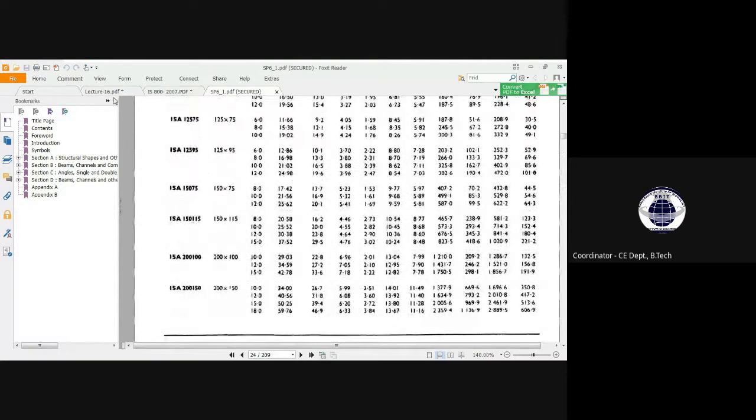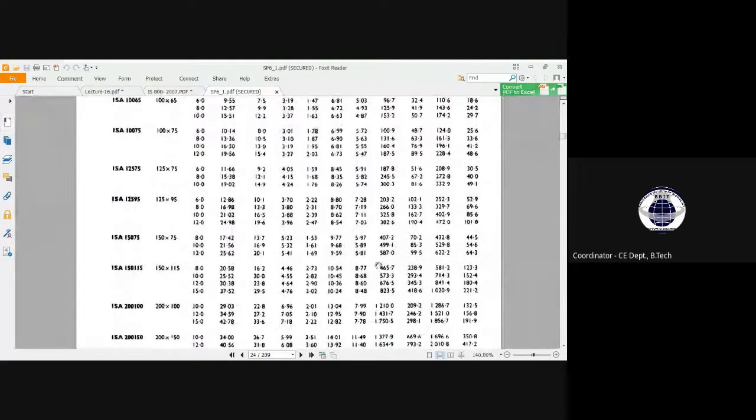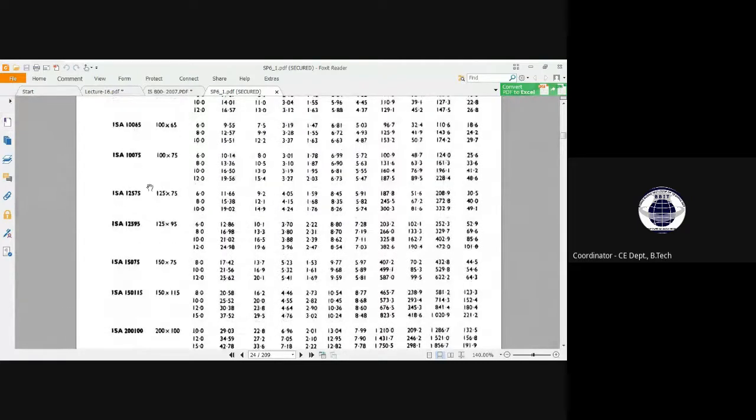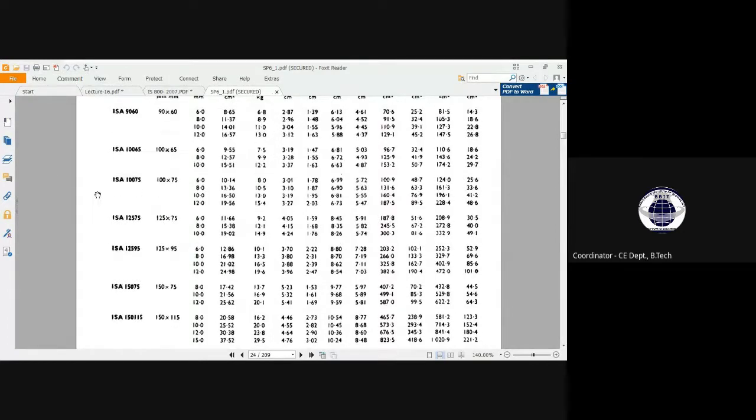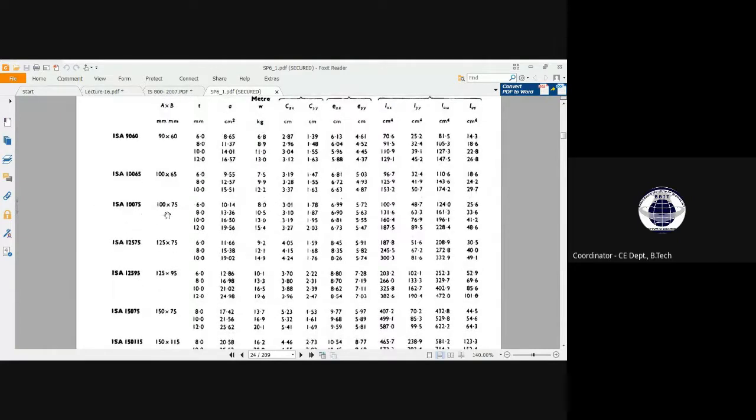This angle has been given. See here, 100 and 100 into 75 is given. Now these are the corresponding thicknesses. Which thickness has been given in the question here? 8.